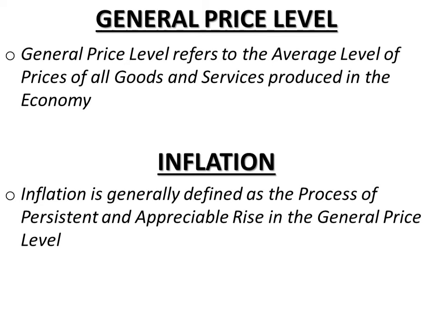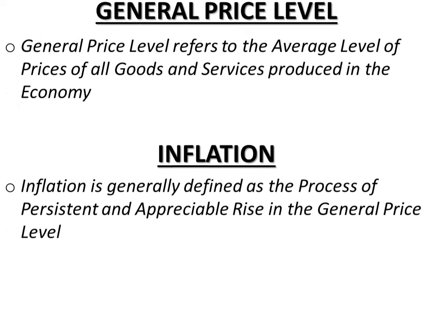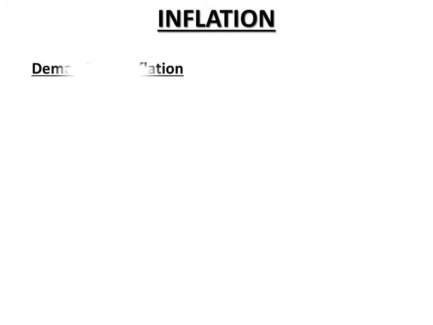These are the two indexes with the help of which we can measure inflation. Now there are two types of inflation, because there are two forces which are operating the inflation. So similarly, because of that we have two kinds of inflation. One is demand pull inflation and the second is cost push inflation.